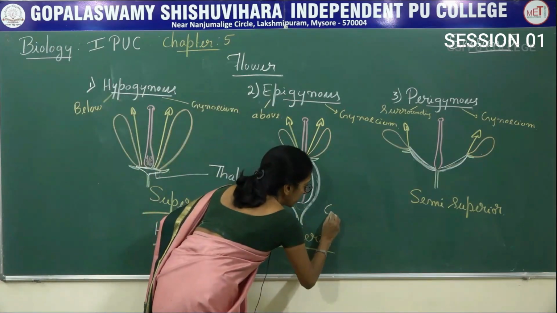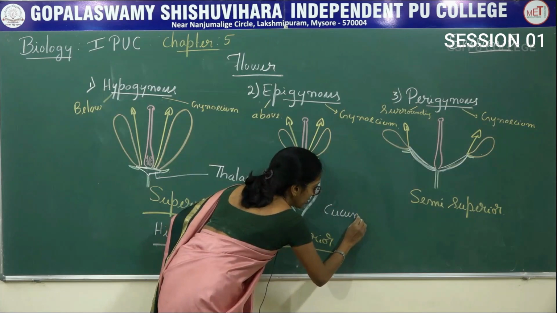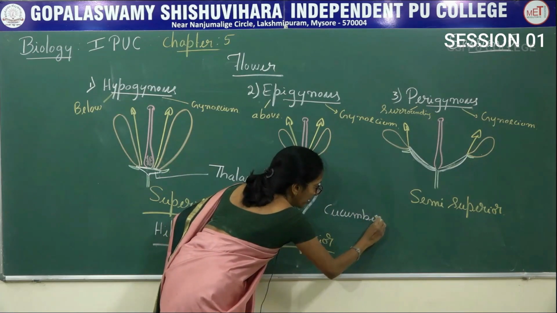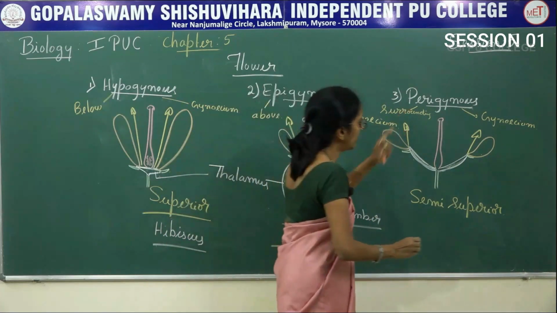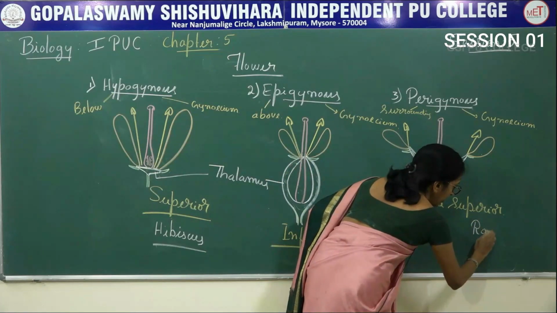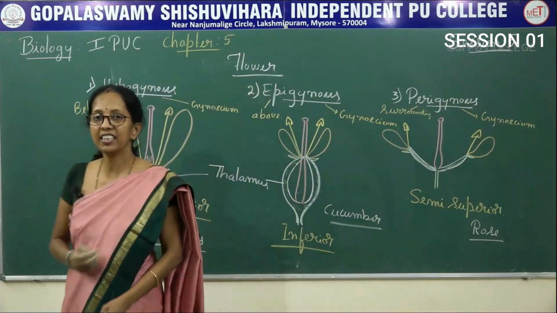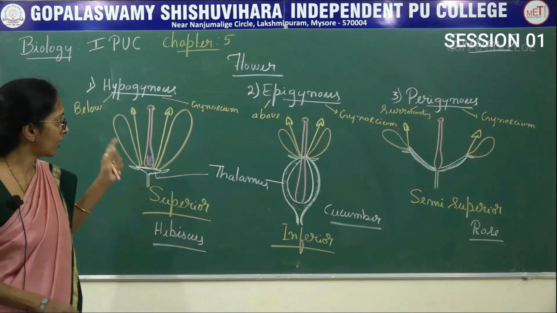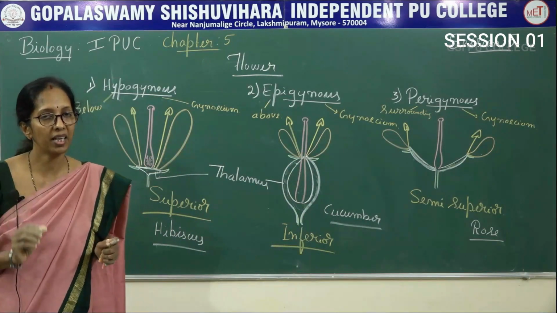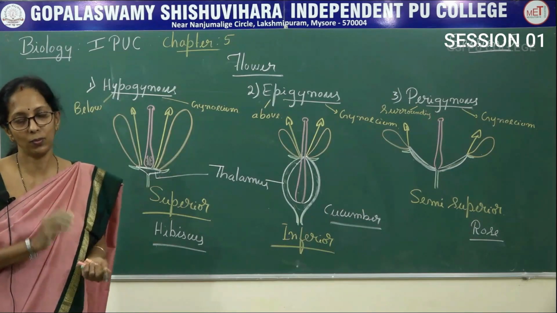Epigynous flower is seen in cucumber. Perigynous flower is seen in rose. So, totally there are three types of flowers, mainly based on the position of the ovary.